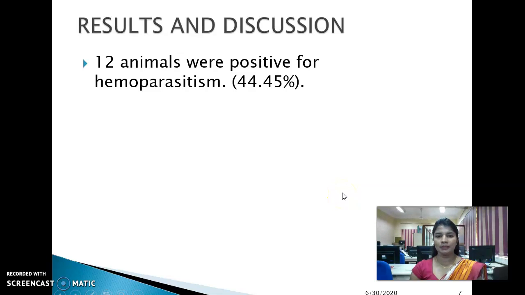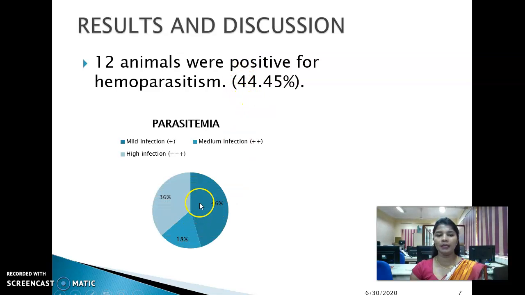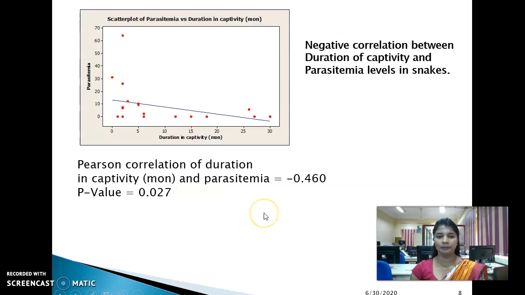Results and discussion. 12 animals were positive for hemoparasitism, which is nearly half of the population. I classified the parasitemia into 3 classes. Most of the animals, 46%, were mildly infected, then 18% had medium infection, then 36% were highly infected.